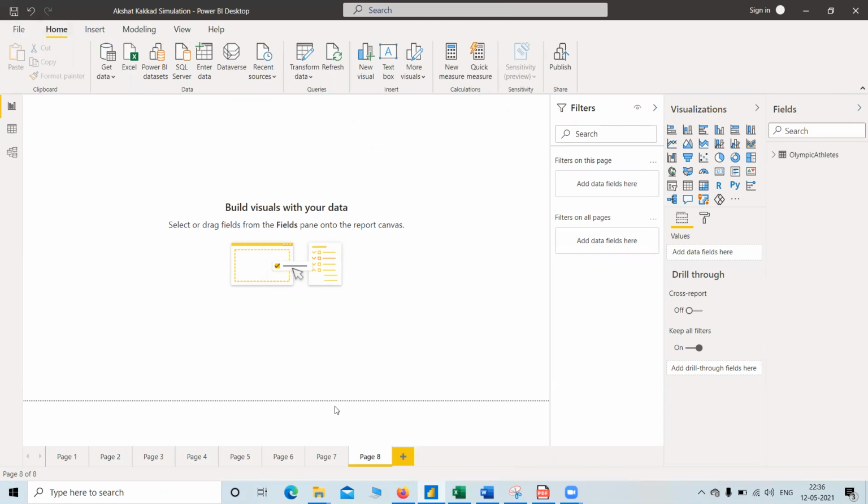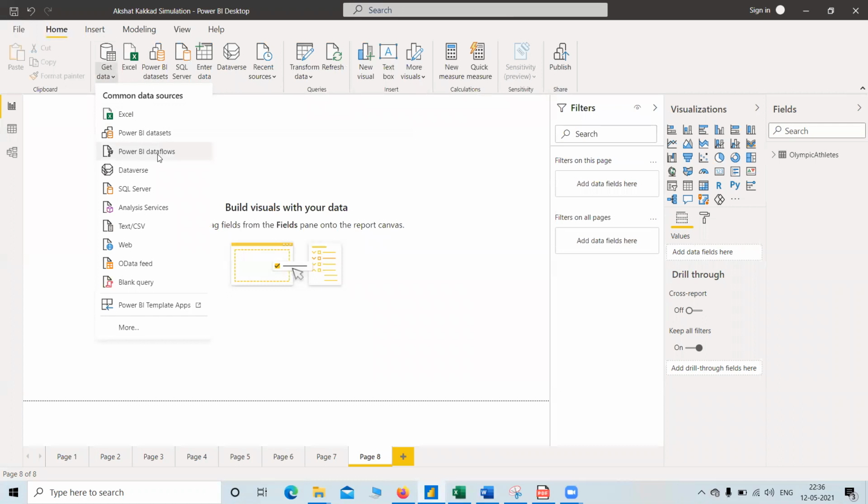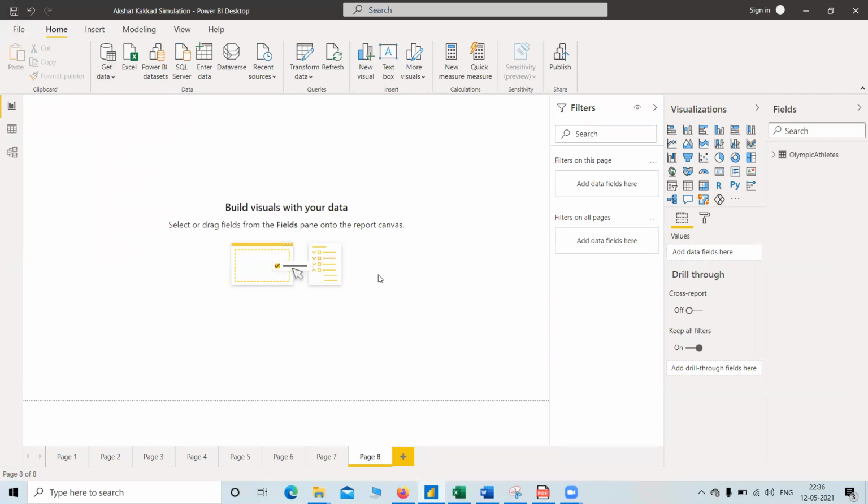So now, how to load data. Power BI supports many types of data, such as Excel, Power BI datasets, Power BI dataflows, data server, SQL, and many more. If you want to see the list, you click on More.